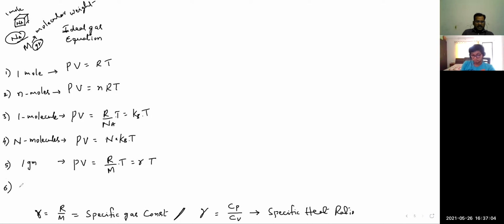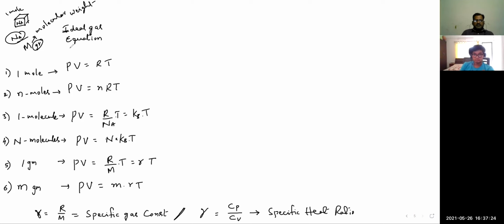Next, the last one. If I want it for small m grams of gas, the same ideal gas equation, we can write it by multiplying with m. 1 gram means RT, m grams means m times RT. We can write it like that.